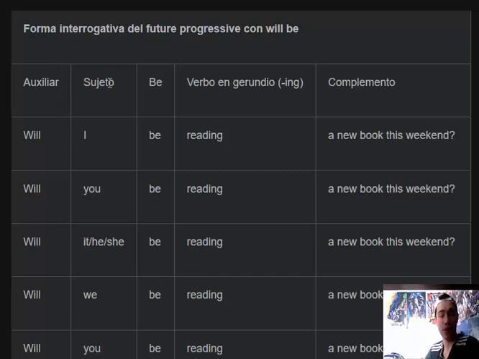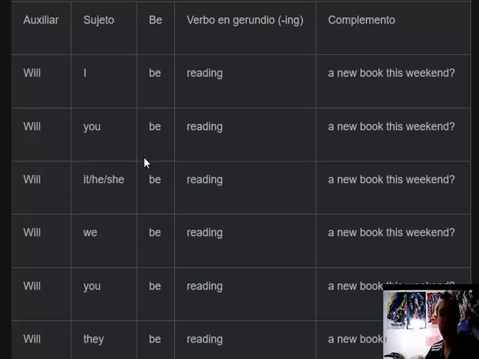The interrogative form is the auxiliary, then the subject, then the verb to be, then the verb with termination ing, and finishing with the complement. So we have will I be